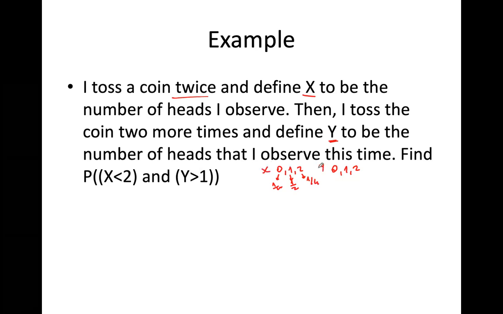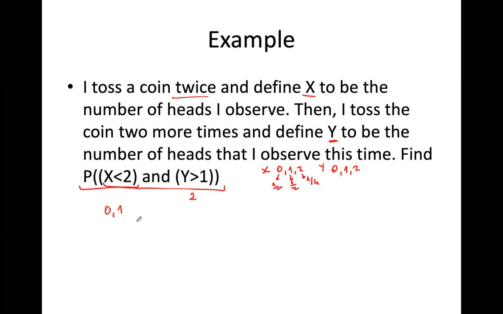So what is being asked here? I would like you to find P of X less than 2 and Y greater than 1. What are the possible outcomes? For X, 0 and 1. And for Y, the possible outcome is obtaining 2 heads.